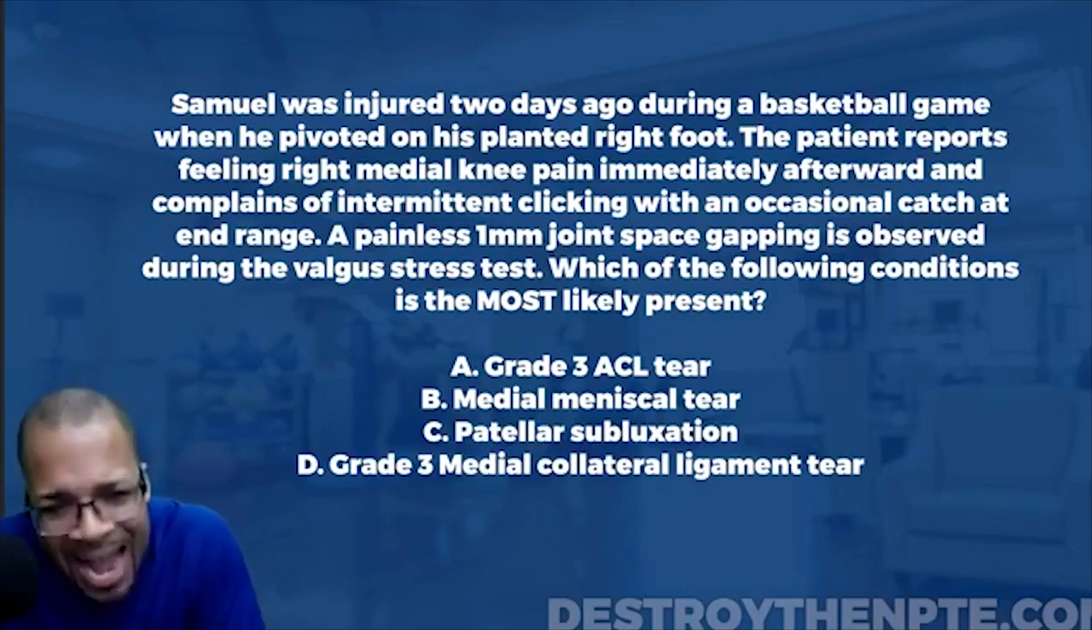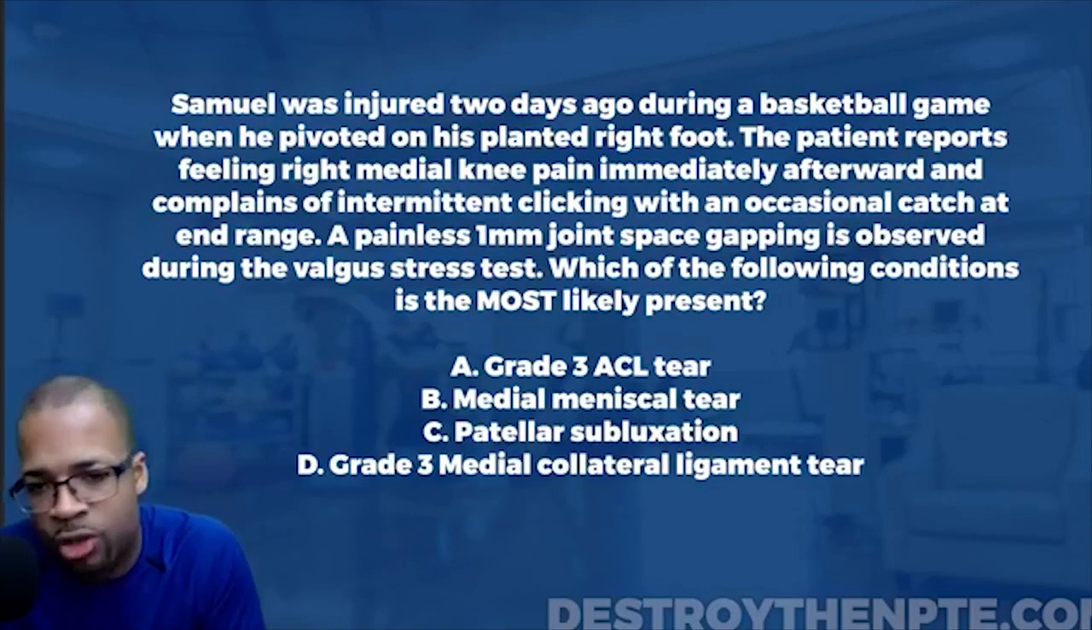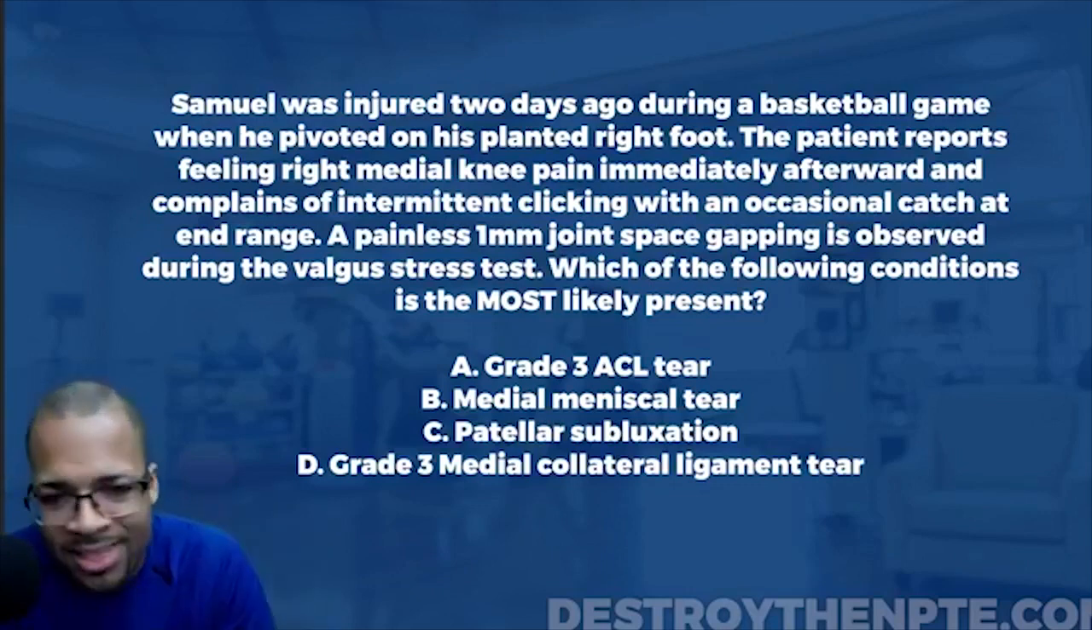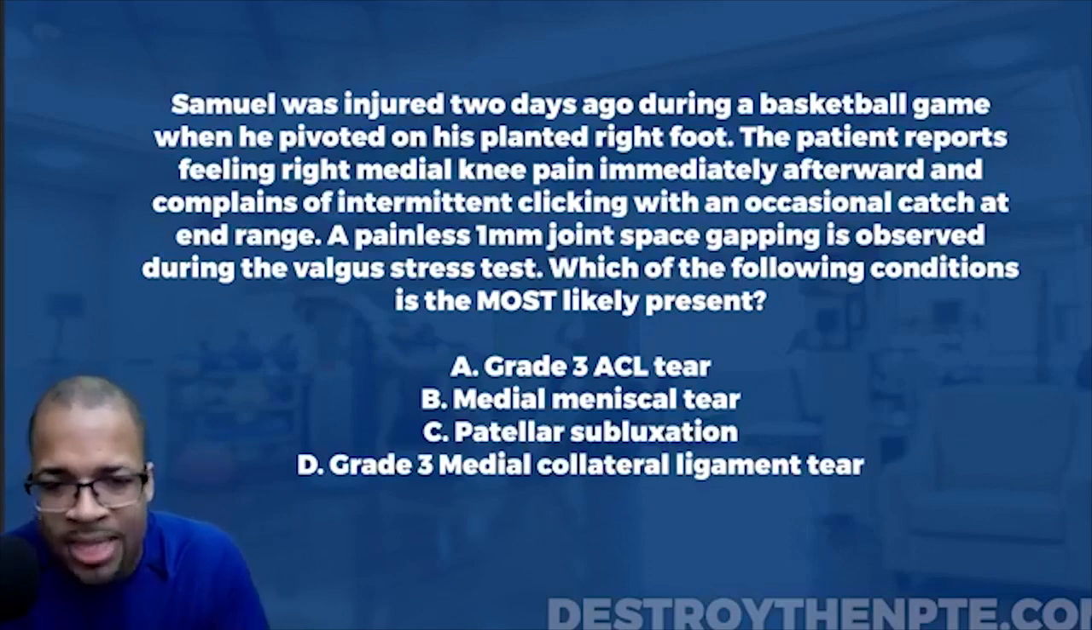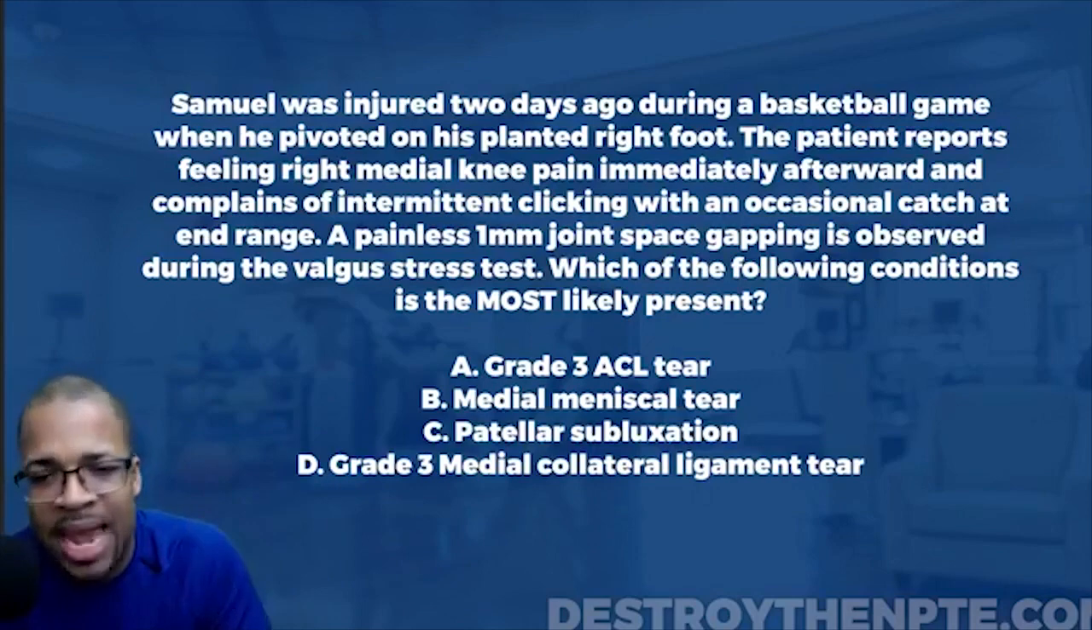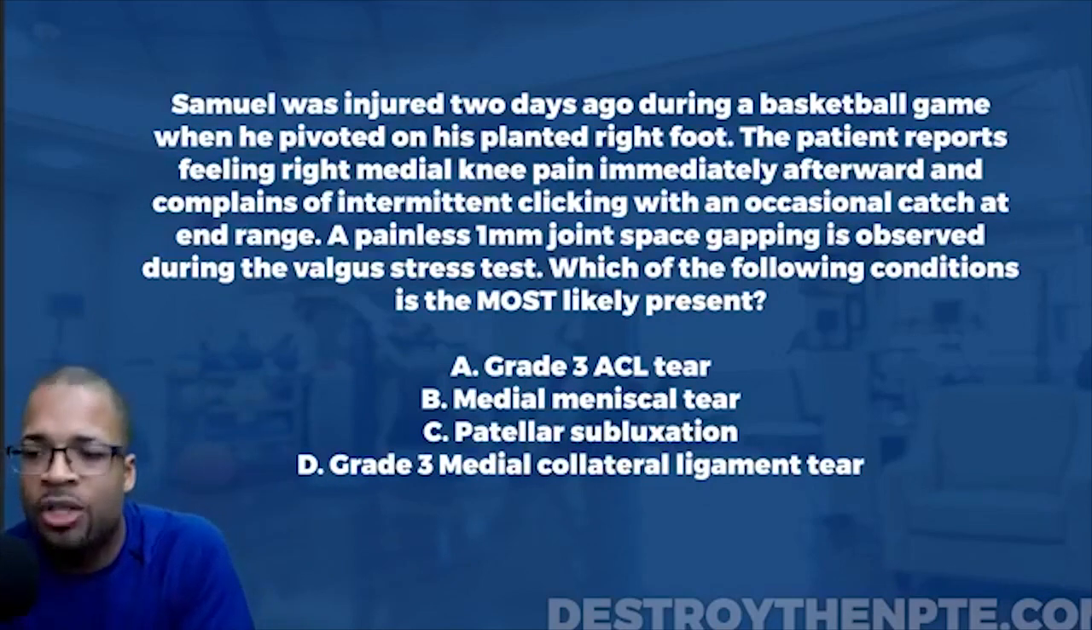So spend time taking a look at your special tests, understanding what it's testing, how to actually do it, demonstrate it, and then the other piece is understanding what makes it positive, what makes it negative. What are all the factors that go into that? These are the steps that help you to dominate MSK examination/evaluation type questions when it's related to a special test.